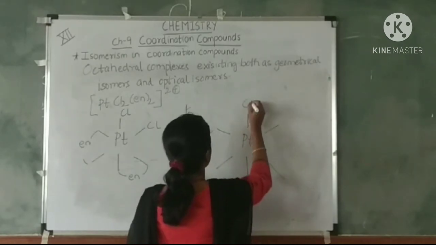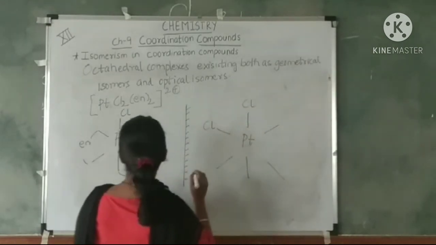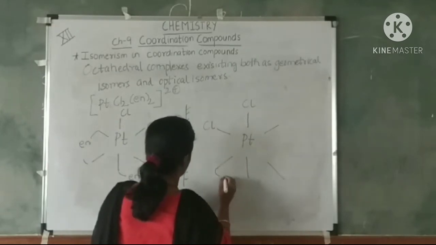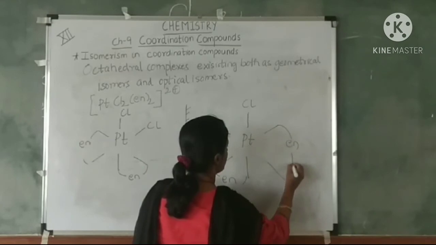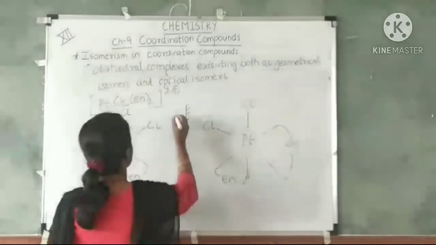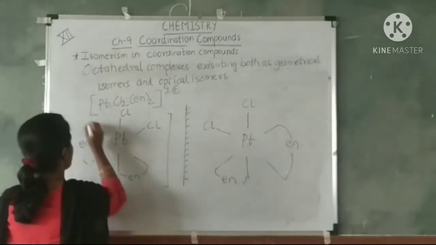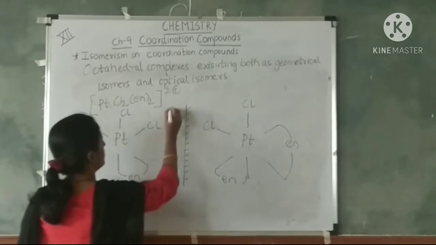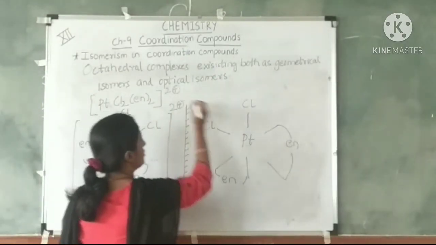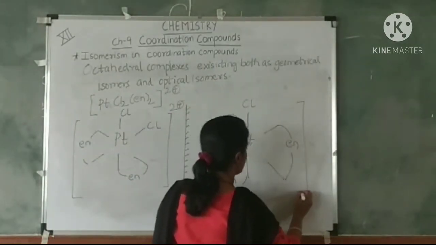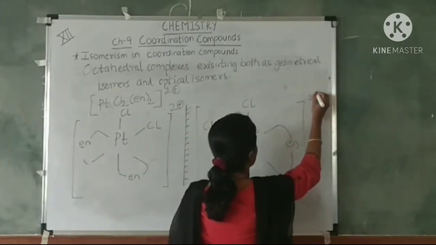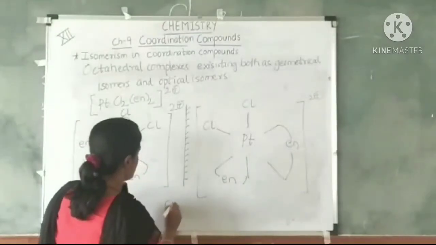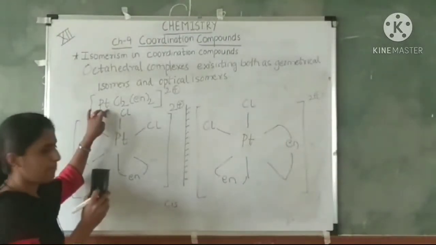So here this will be the mirror image. This is carrying +2 charge. This is your cis isomer of this complex.